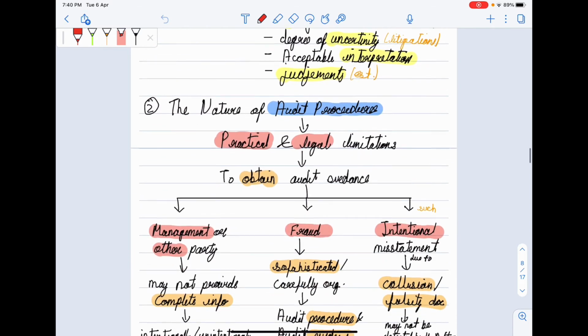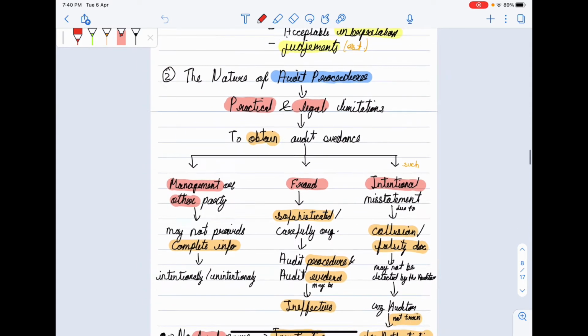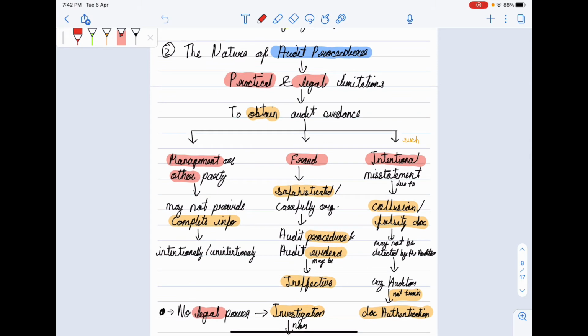Then next is nature of audit procedure. There is practical and legal limitation to obtain audit evidence. Nature of audit procedure is such that practical and legal limitation becomes hurdle for auditor. Let's first talk about practical limitation.